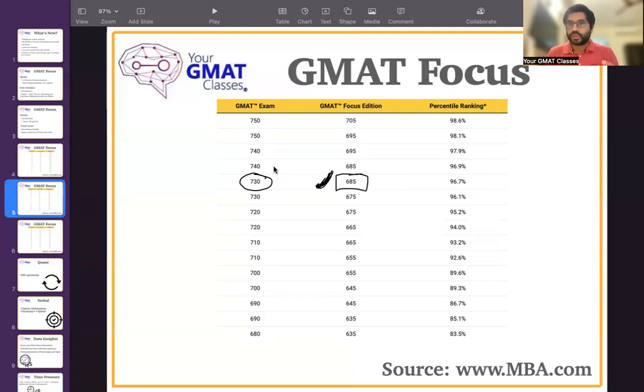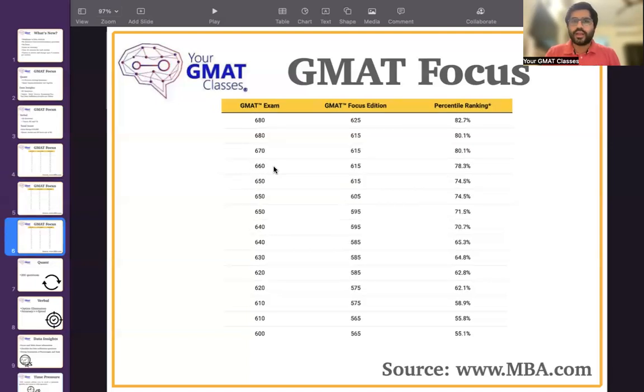In the world, and this is that number. If you are aiming for something elite, something super premium, but if you have a score which is in the range of 80 percentile, you are eligible for a lot of colleges. And if I talk about the 80 percentile score, it is now 615 in the Focus Edition. It used to be 680.